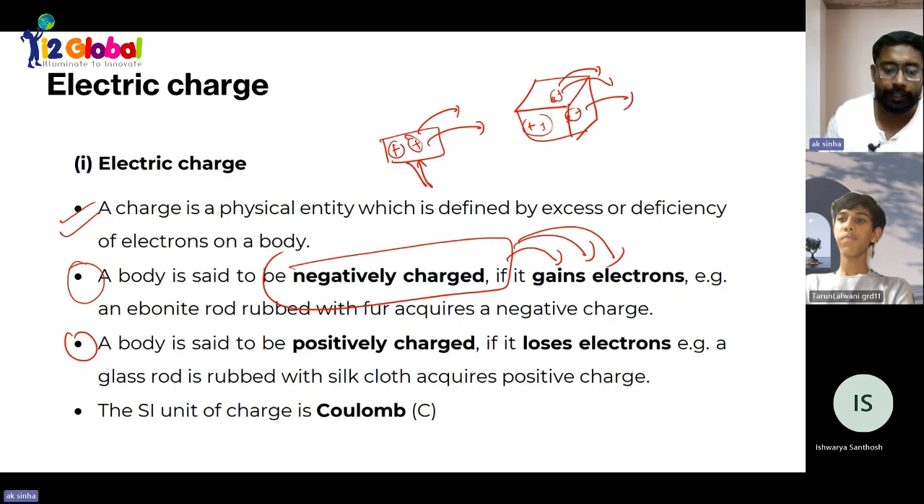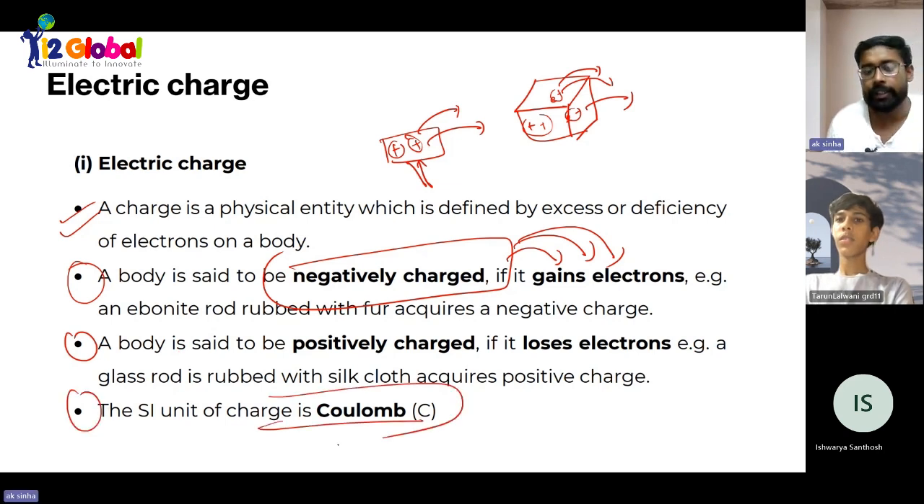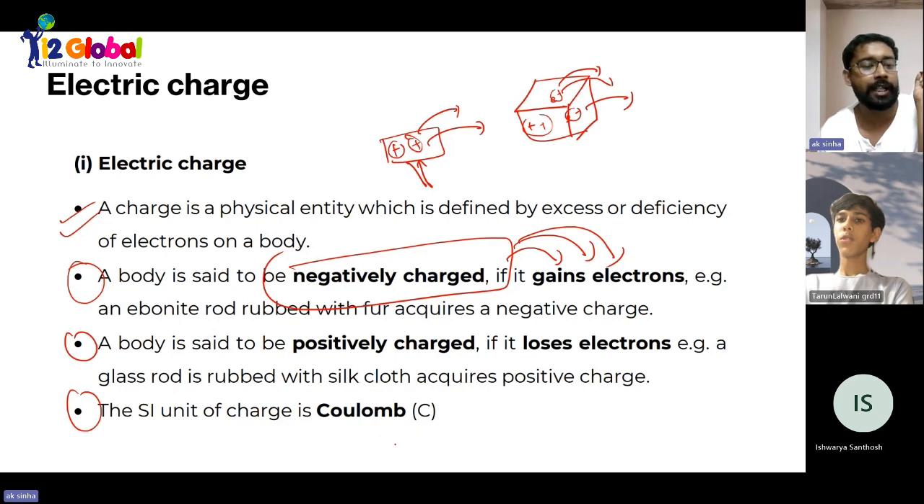If you add electrons, that means negative charge is added. That's it. The second point about charge is the unit of charge. How do we measure charge? In coulomb. How do we measure weight? In kilograms. How do we measure volume? In meter cube or liter. Got it? So similarly, we measure charge in coulomb.